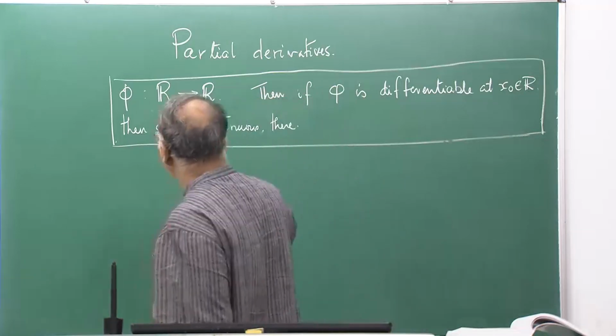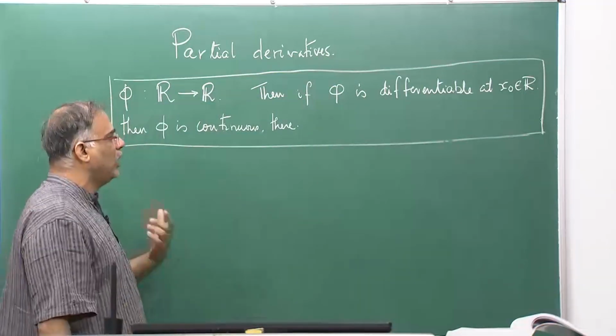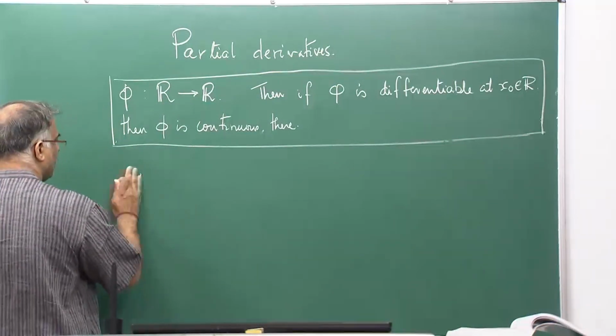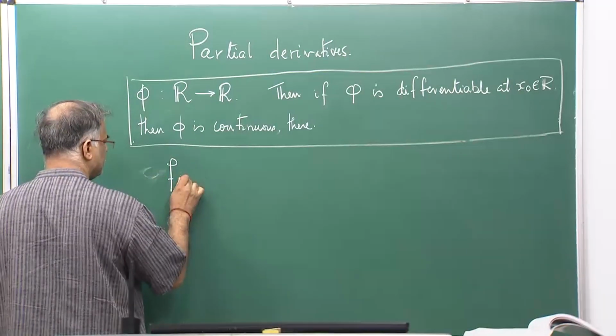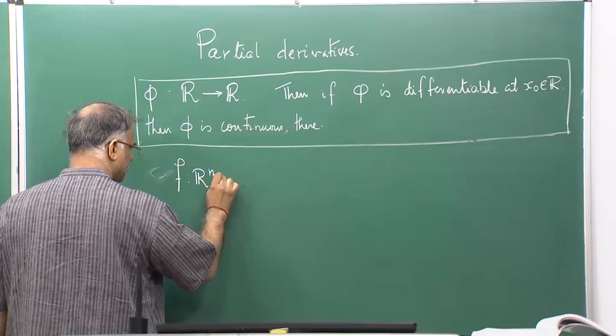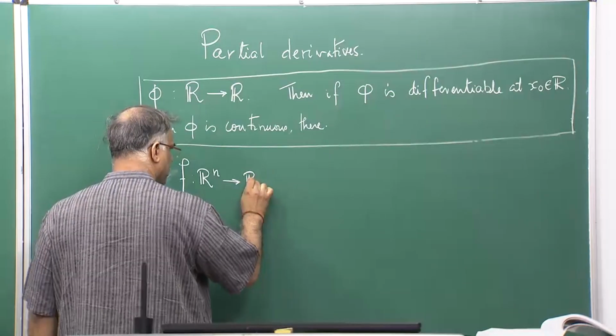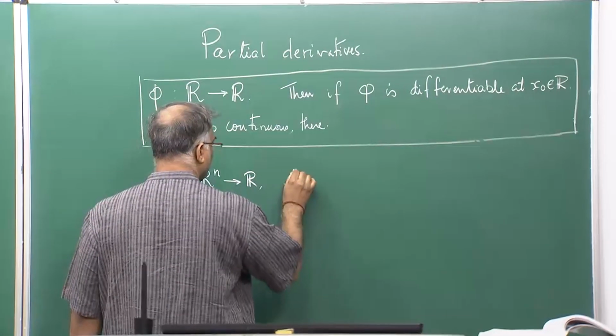So, what should be the definition of the derivative of a function? Suppose I take a function now f from R n to R. Now, my question is how to define the derivative?